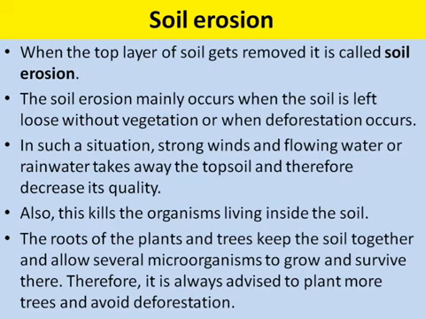Overgrazing by animals should be discouraged. As you all know, soil erosion means the removal of the topsoil. Soil erosion is of two types, caused by natural causes and human activity. The natural causes are floods, heavy rains, winds, dust and storms. The human activities that cause it are the cutting of trees, that is deforestation, overgrazing, poor farming methods or the burning of forests.